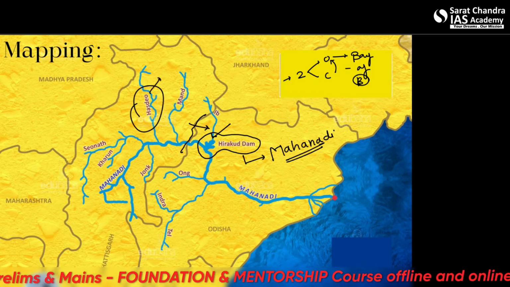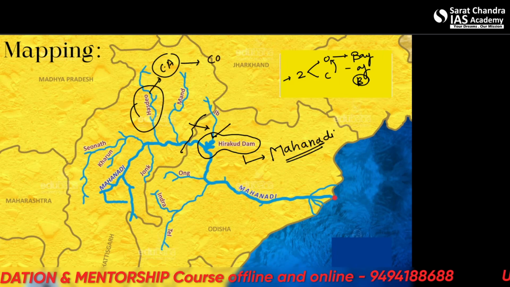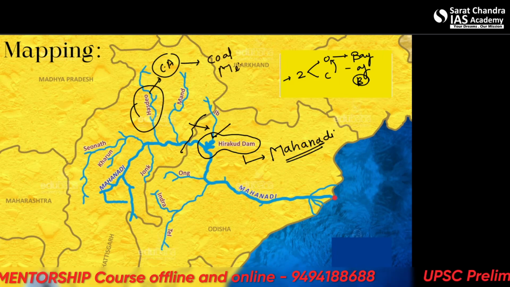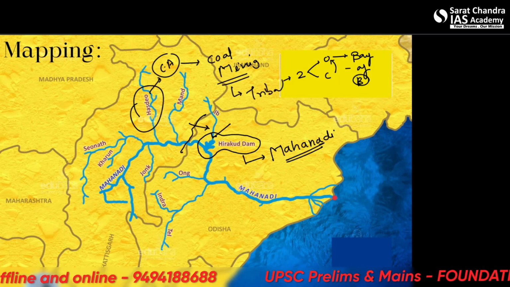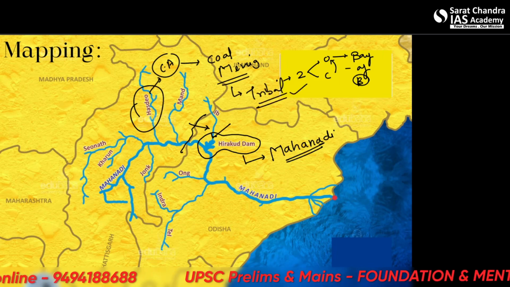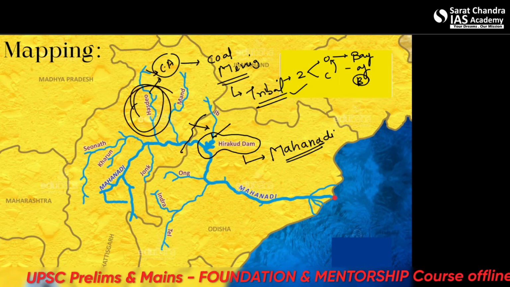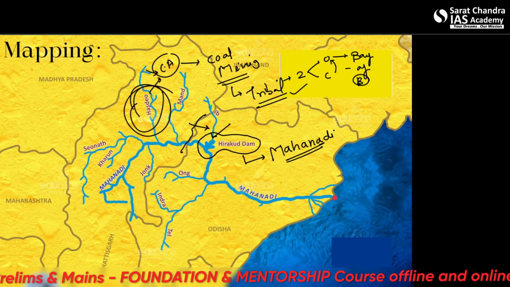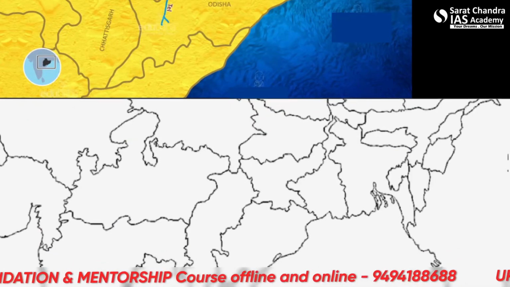It's recently in the news in current affairs because of coal mining issues and tribal rights. It is also in the news because flooding of the Mahanadi can occur after mining takes place. So let's move forward. We'll keep seeing the other things as well and keep coming back to the mapping portion.